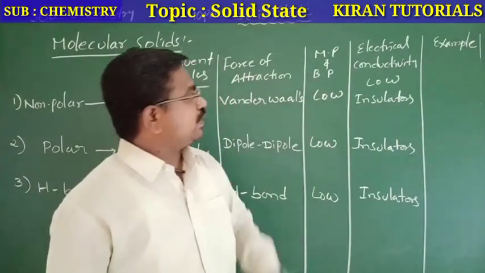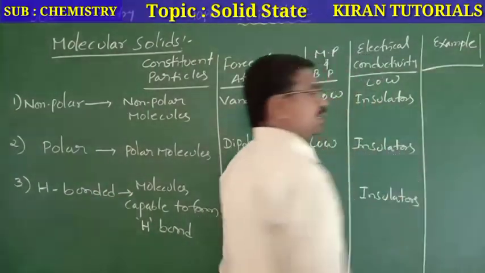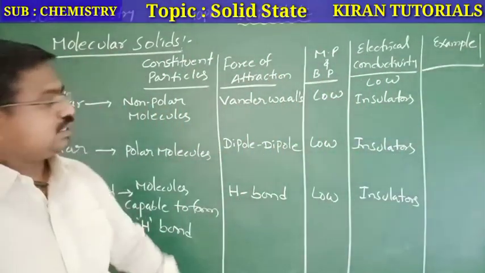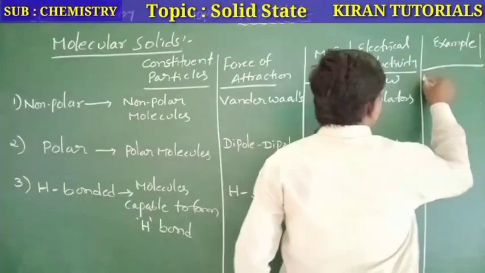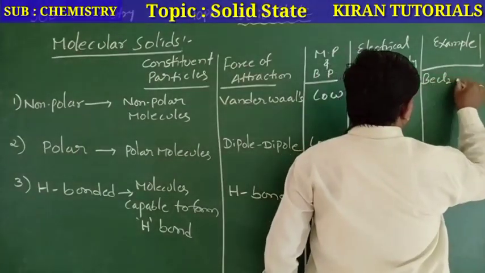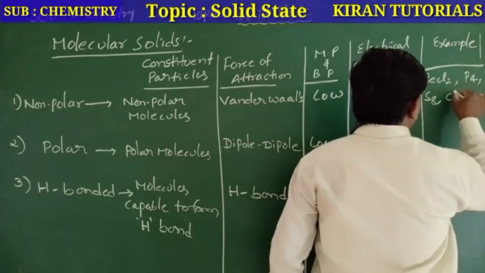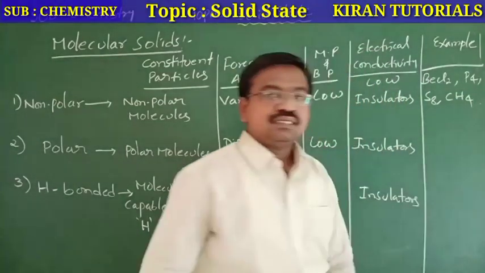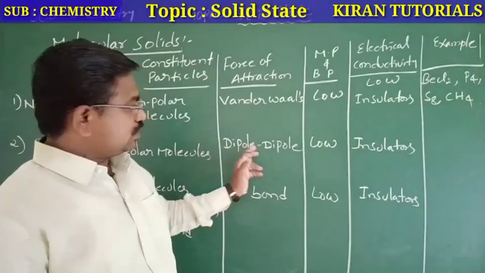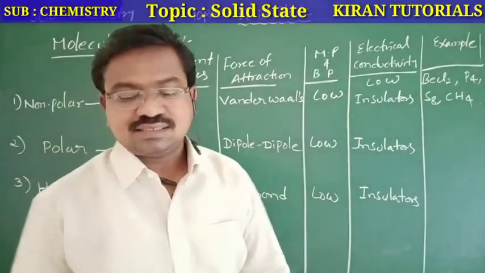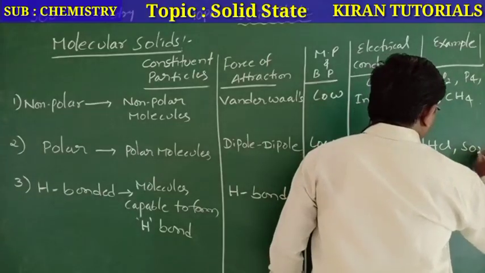And the important one, examples. Examples for non-polar molecular solids: BeCl2, P4, S8, CH4. These are examples for non-polar molecules. And if you go to the polar molecules, that is HCl, SO2.